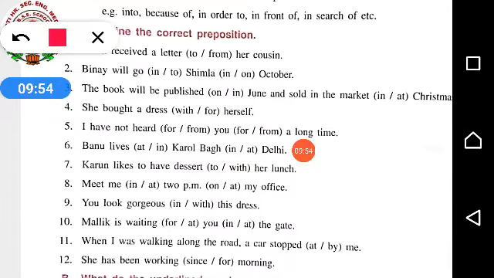Vinay will go dash Shimla dash October. So Vinay will go to Shimla in October. Okay, not on. Not on top of October. Understood? Next, the book will be published in June. Like in October, for months we are using in, June. And sold in the market. Sold in the market in Christmas or at Christmas.